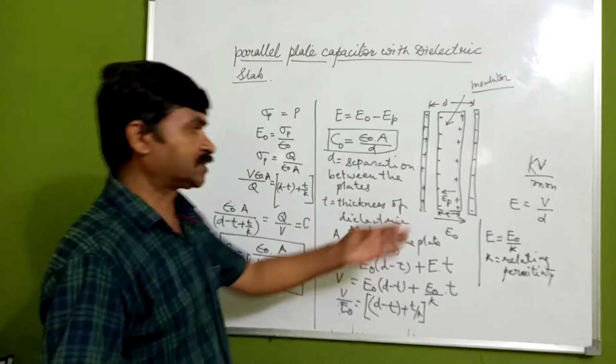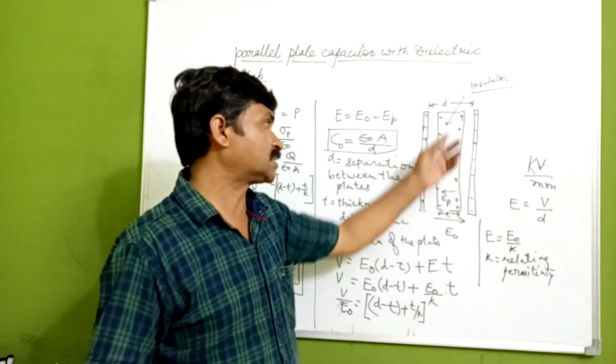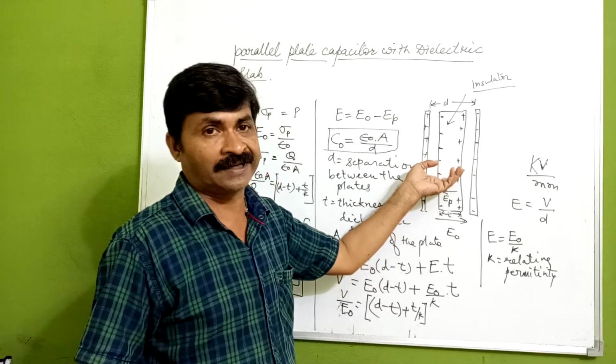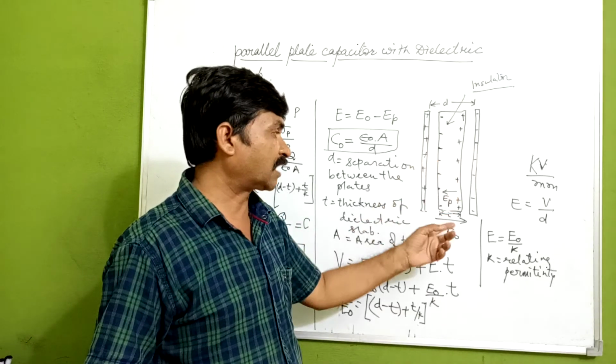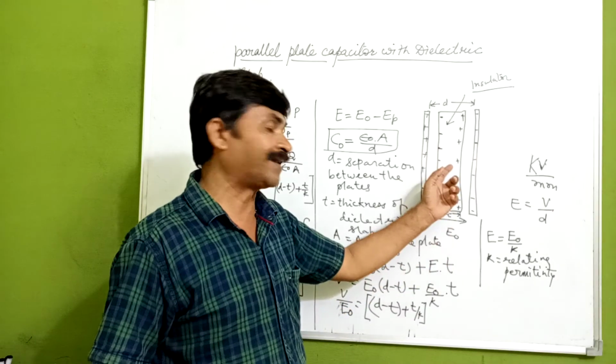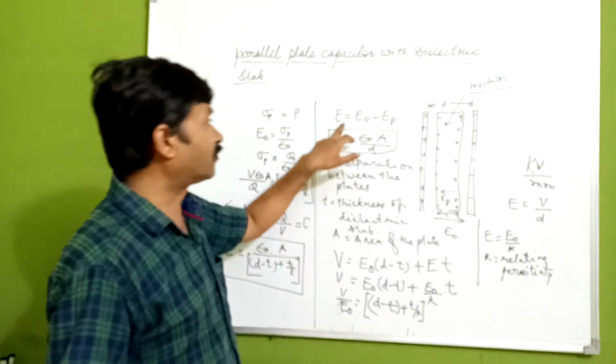When we are introducing this dielectric slab, it is creating a polarization inside it, and because of the polarization there will be an electric field, and that electric field will be opposite to the external electric field, so there will be a net electric field E that we have got here.